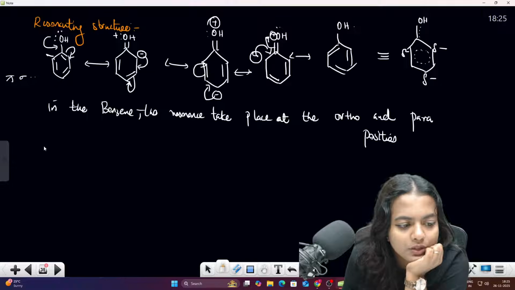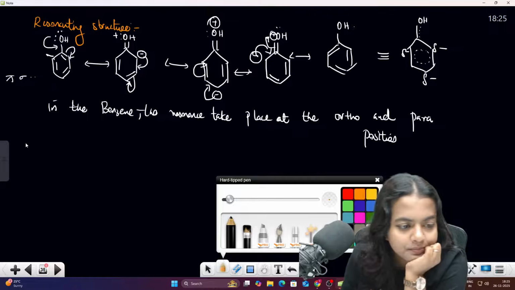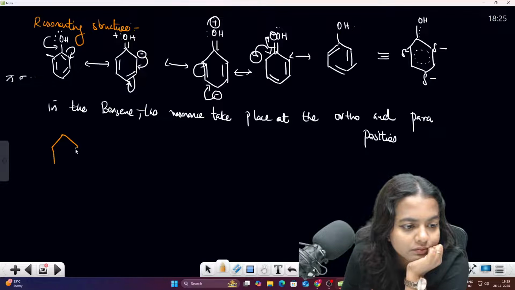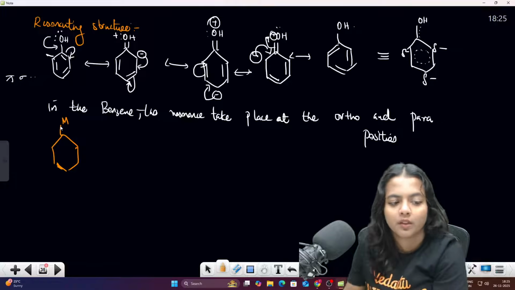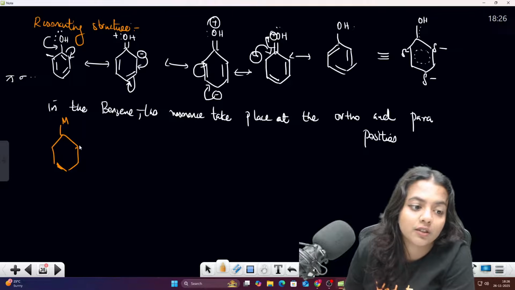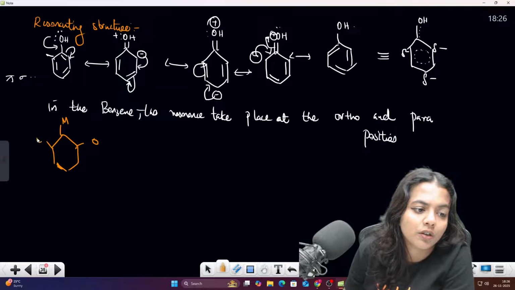This is going to be a C if you have a compound like this. You have a substituent M. According to the substituent, this is your ortho position, this is your para position.